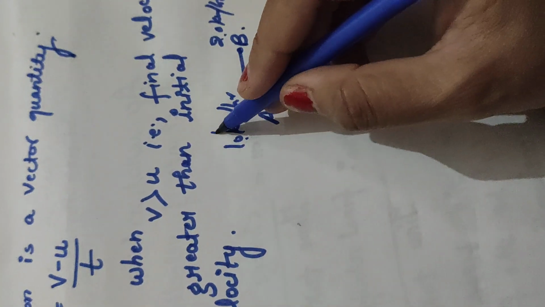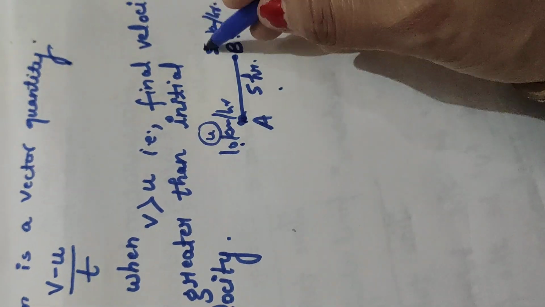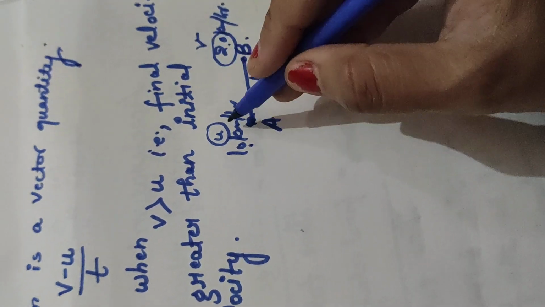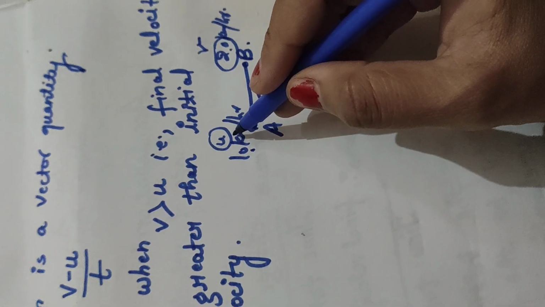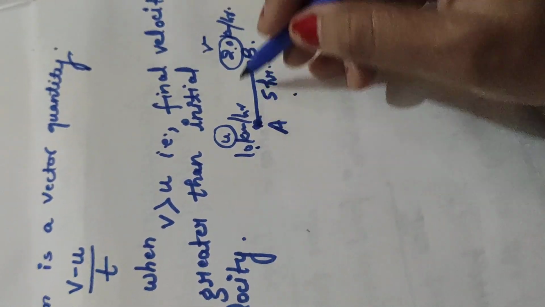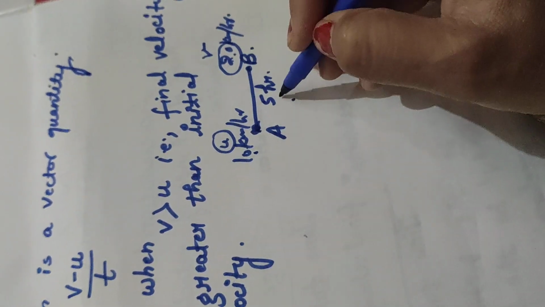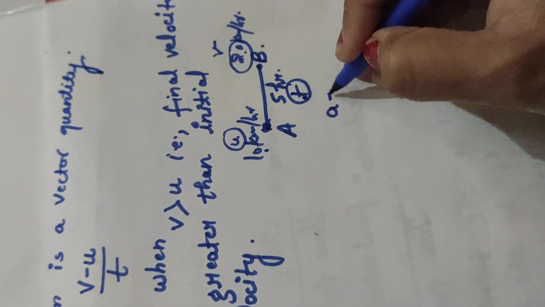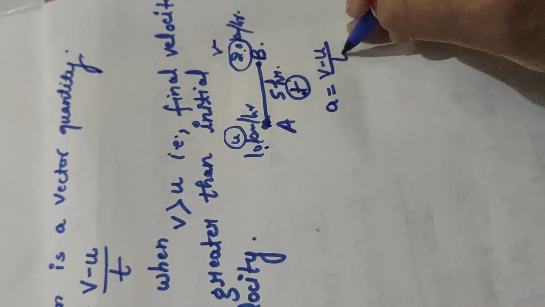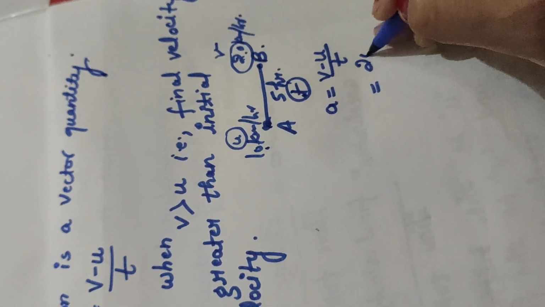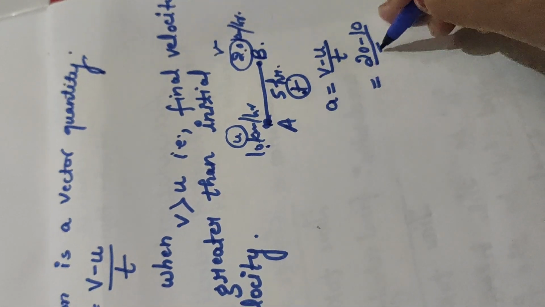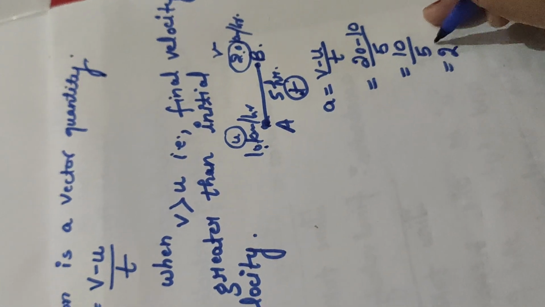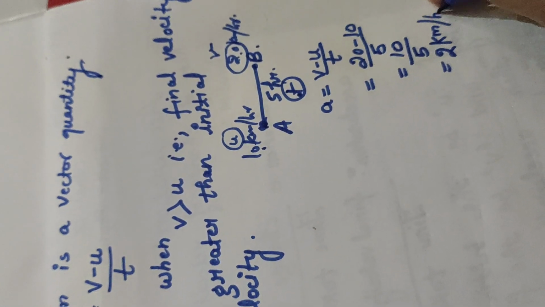So your initial velocity u is 10 km per hour, your final velocity v is 20 km per hour, and time t is 5 hours. Applying the formula, a is equal to v minus u upon t, which is 20 minus 10 upon 5. That is 10 upon 5, which is 2 kilometer per hour square.